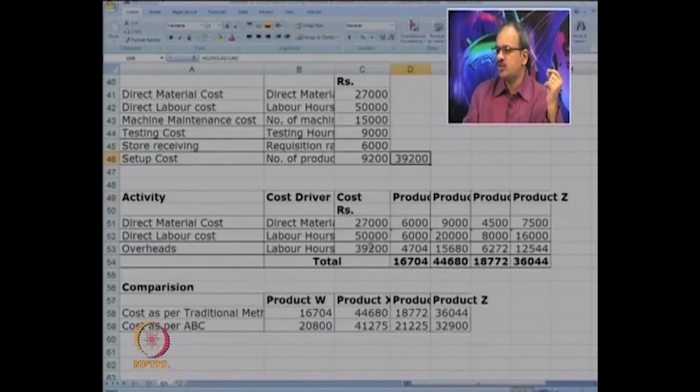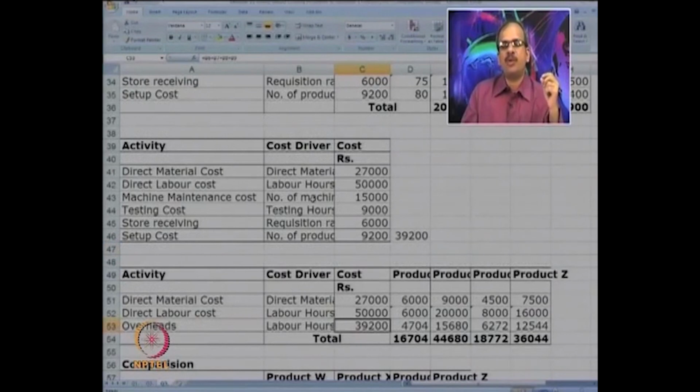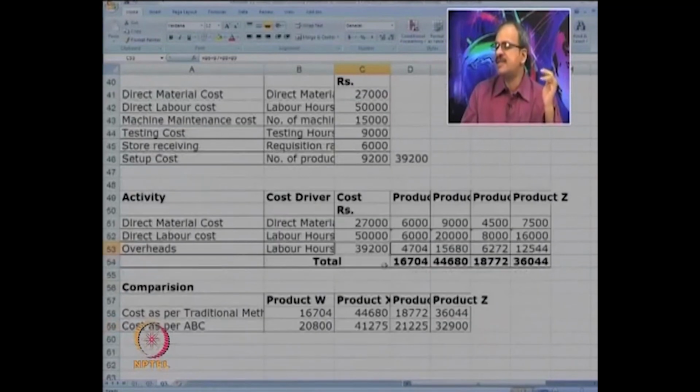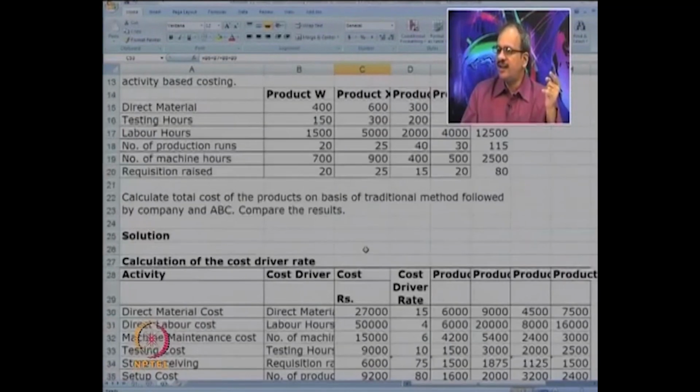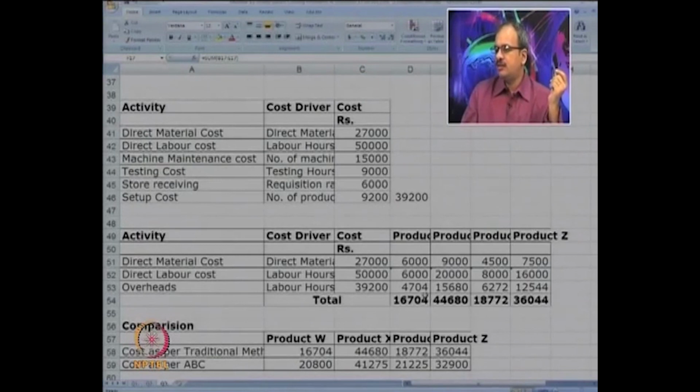We get 39,200. So 39,200 is the total cost. We divide it by the number of labor hours. It is the company's policy to take labor hour as the base. So 39,200 is charged using the total of labor hours, which is 12,500. We get the labor hour rate.